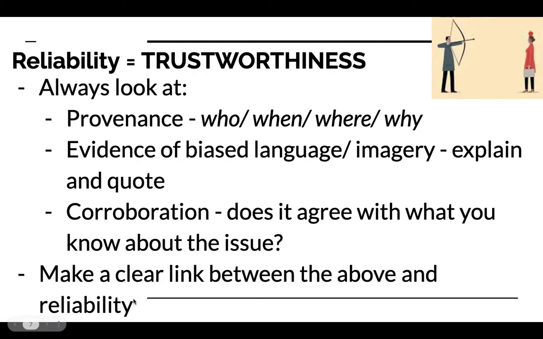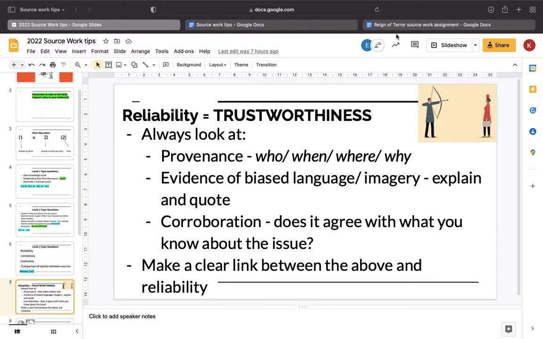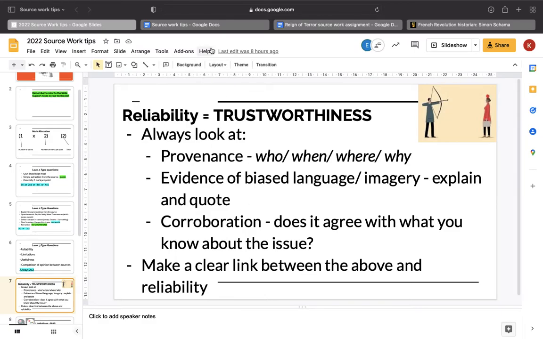The most important thing with this is that when you're answering these questions about reliability, you do actually need to answer the question. It doesn't help just to say, oh, well, here's some biased language and this person was from England. You actually need to explain why that would make the person either reliable or unreliable. An example of how this works in practice.